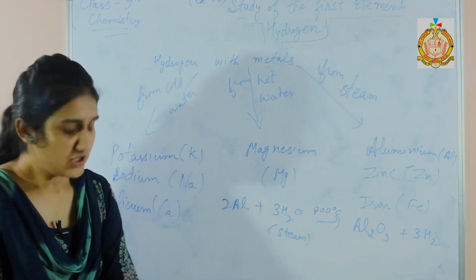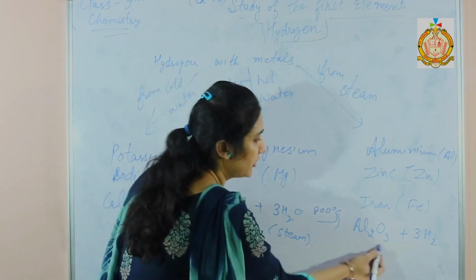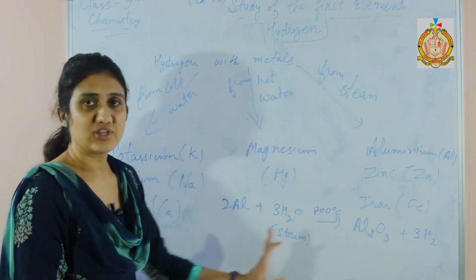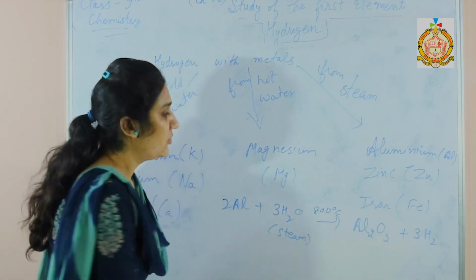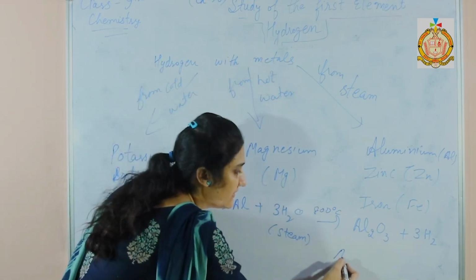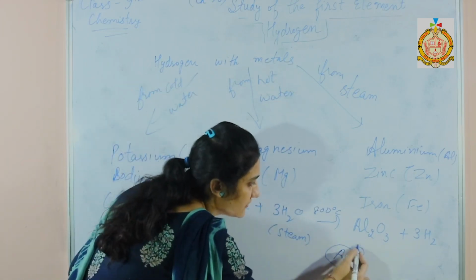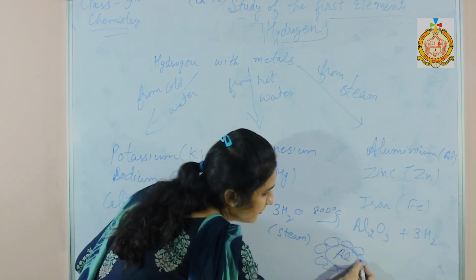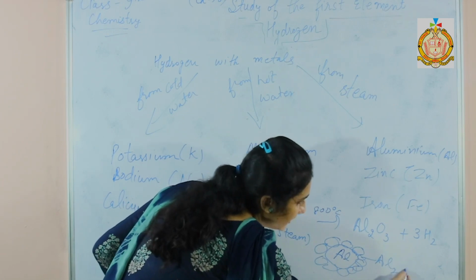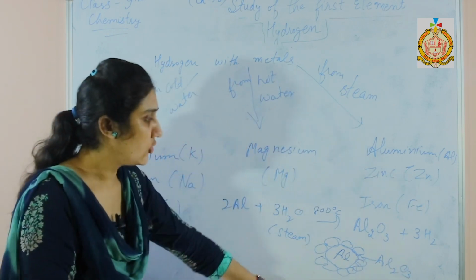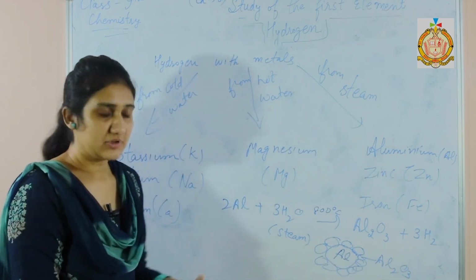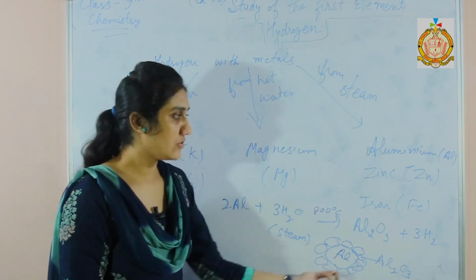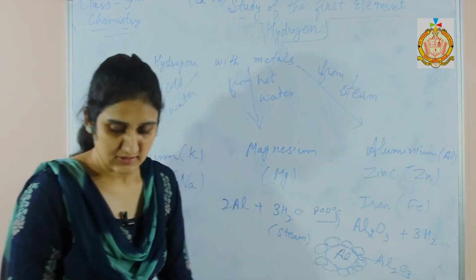At high temperature, aluminium also forms a coating. Once this reaction is done and the product is formed, it again coats the surface of the metal, and the coating is aluminium oxide. Aluminium oxide coats the surface of the metal and further prevents the reaction from proceeding to form hydrogen gas.